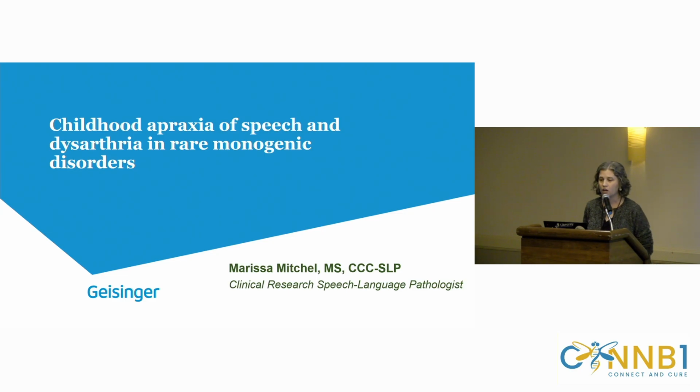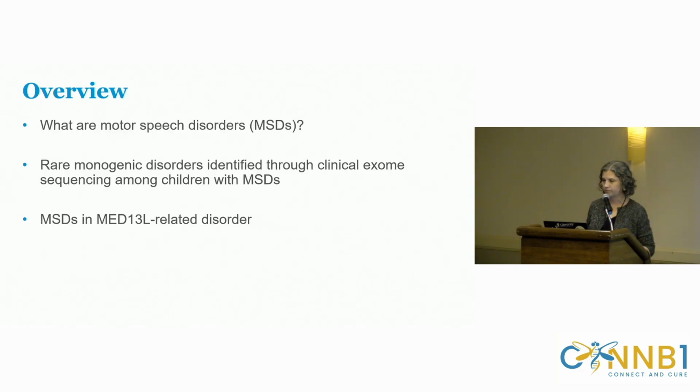So today I'm going to talk to you about childhood apraxia of speech and dysarthria in rare monogenic disorders. And so what are rare monogenic disorders? CTNNB1 and Med13L, as well as, of course, many others. I'm going to highlight some of my larger research in genetic disorders, but I will pull out those findings that are particularly relevant for both CTNNB1 as well as Med13L.